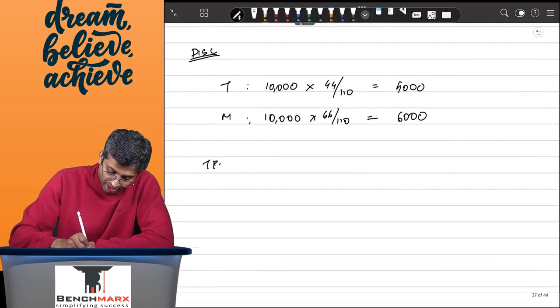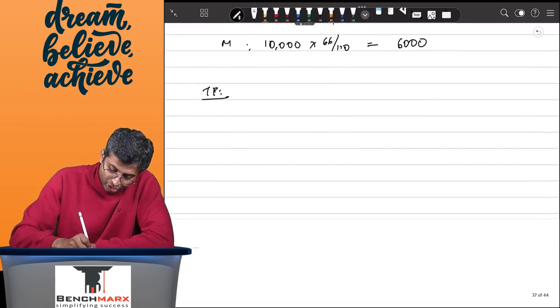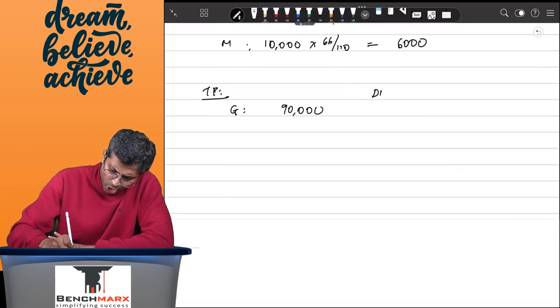Therefore, when you look at the transaction price, your transaction price will comprise of G. There is no discount allocation which is coming to G.